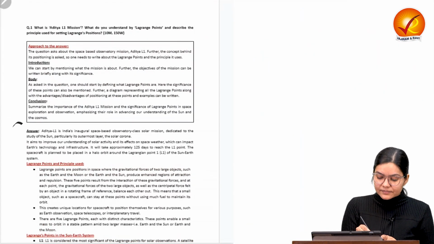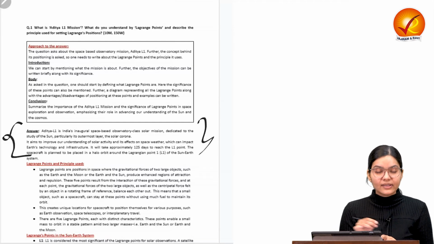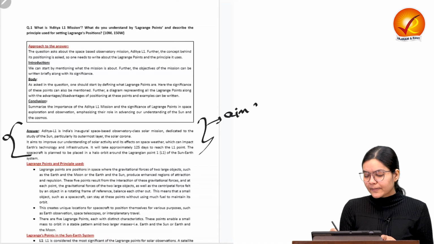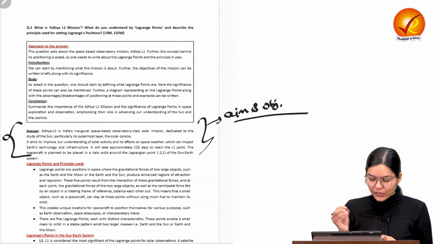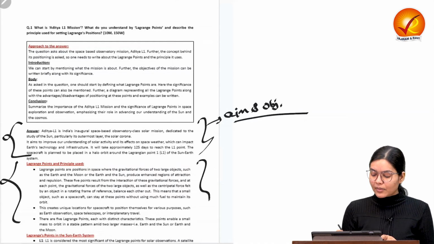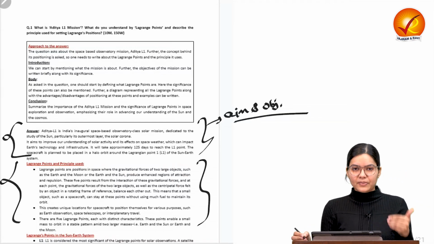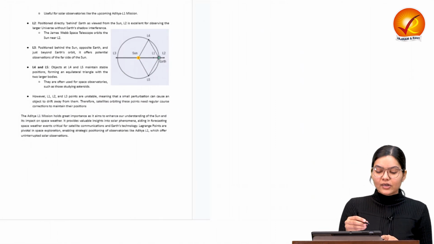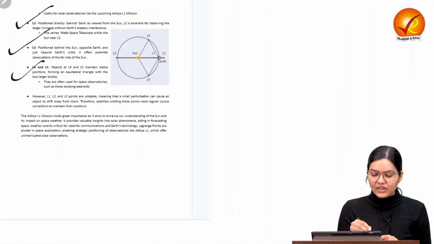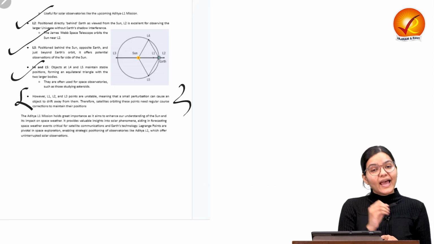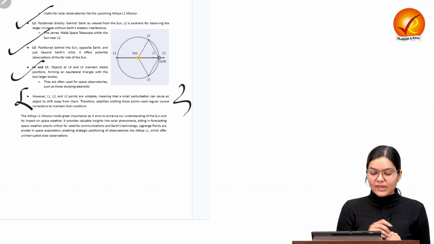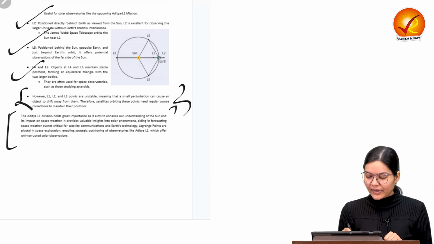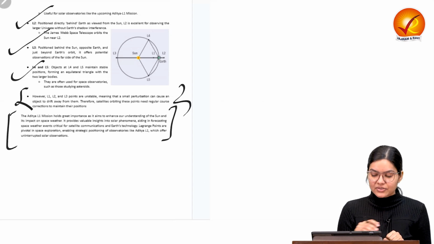In the model answer, in the introduction, we have provided the introduction of the Aditya L1 mission, its aim and objective. Then in the body we have provided what the Lagrange points and principal use are, as we have discussed, and then we have written about the different points such as L2, L3 or L4, and why L1, L2, L3 are unstable as compared to the L4 and L5 points, and then we have provided the conclusion. So that was our first question.